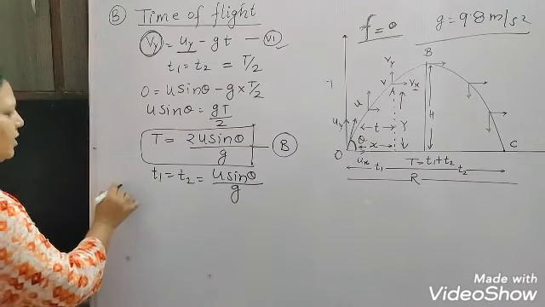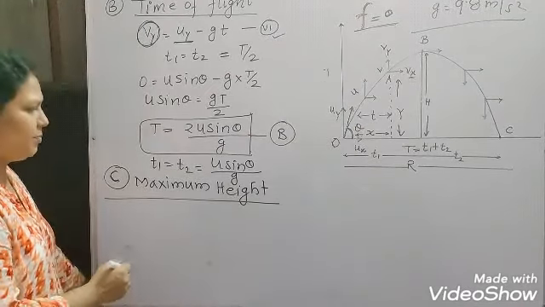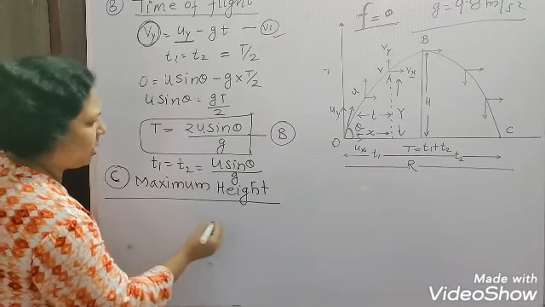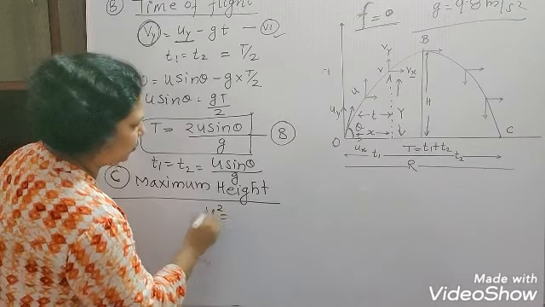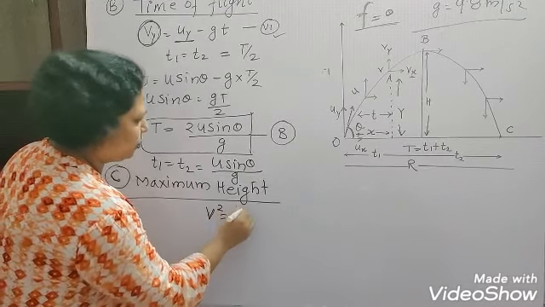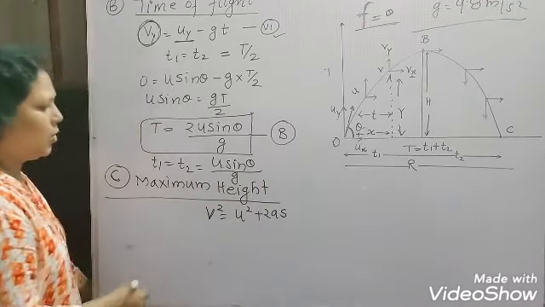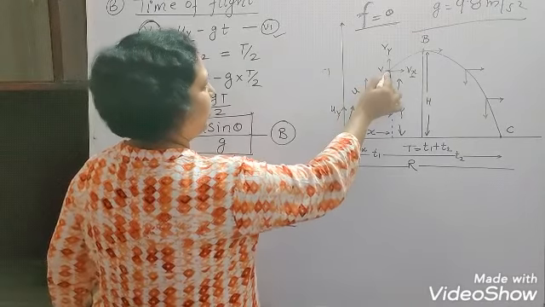Now after that, we'll see maximum height. For maximum height, we'll see here the formula, the equation of motion which we'll apply, which is V square equal to U square plus 2AS. Now this equation of motion, you will see at this point A.